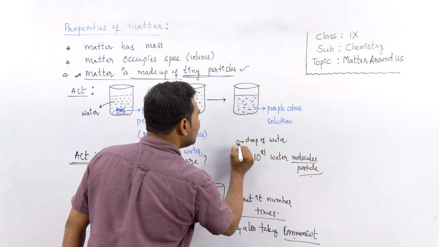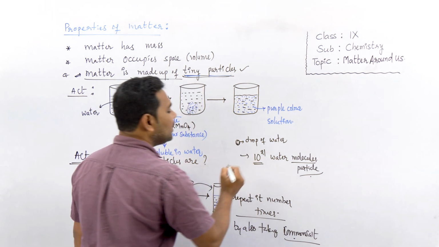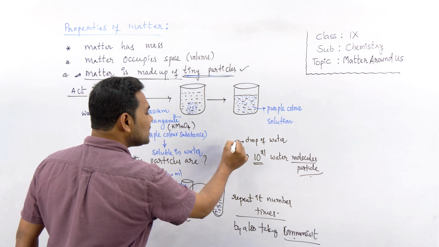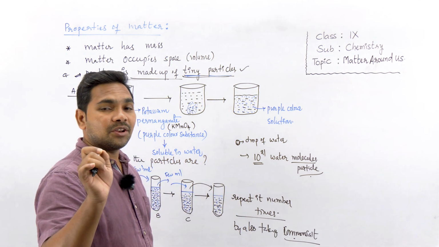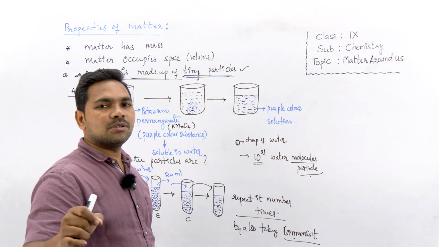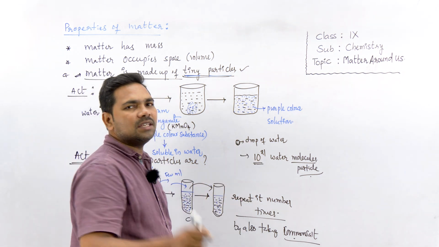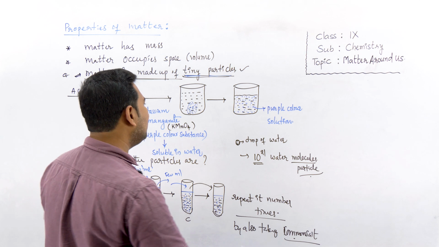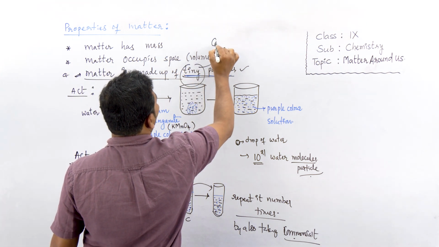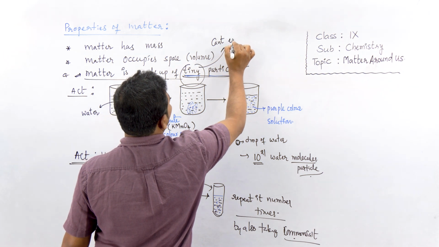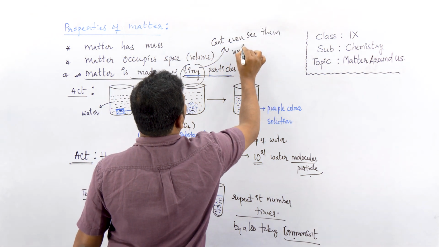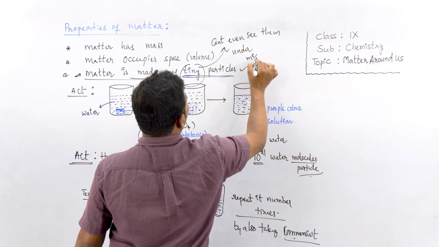Imagine, a single drop seems very small, but it really contains a very large number of molecules, and that is possible only when each particle is very tiny. These particles are so tiny that we can't even see them under a microscope.